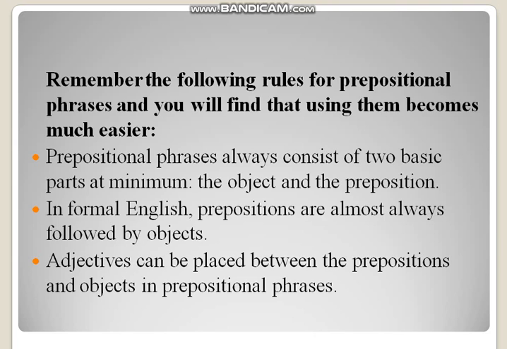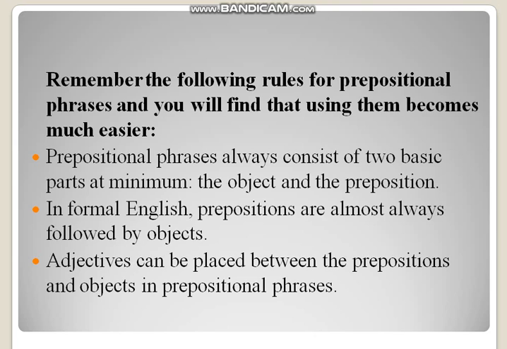In formal English, prepositions are almost always followed by objects. It means that the preposition comes first, and after that comes the object. Adjectives can be placed between the prepositions and objects in prepositional phrases. If we want to use any adjectives, they would be used in between the preposition and the object.